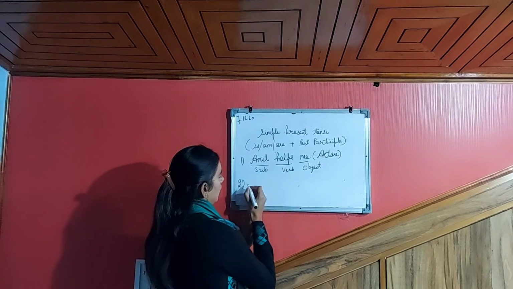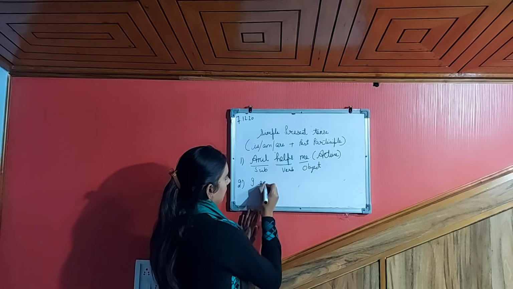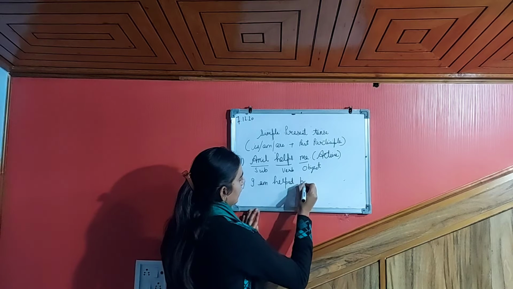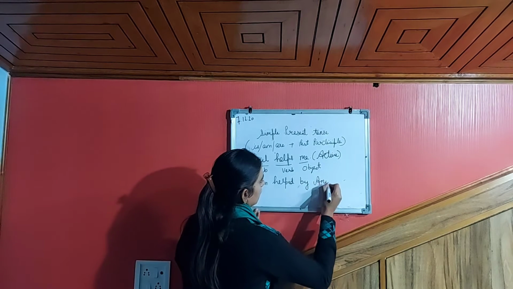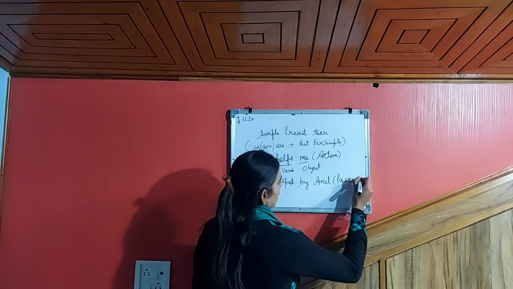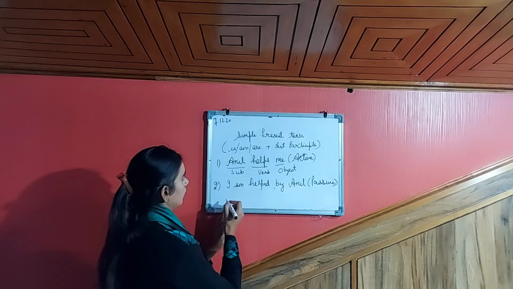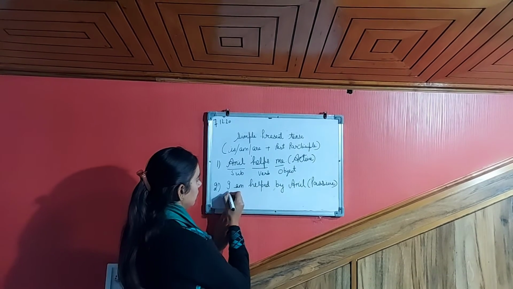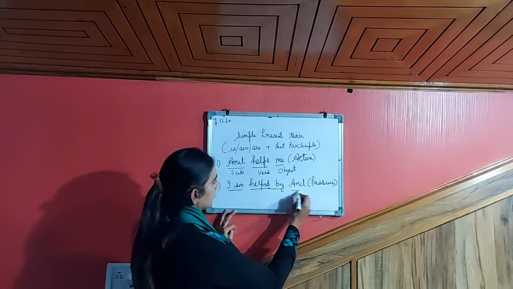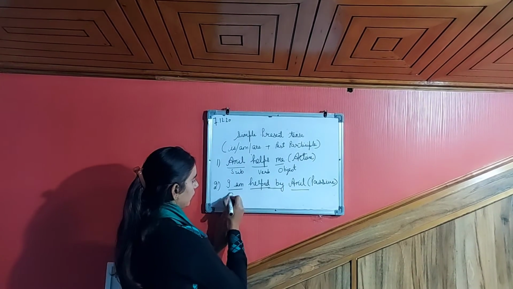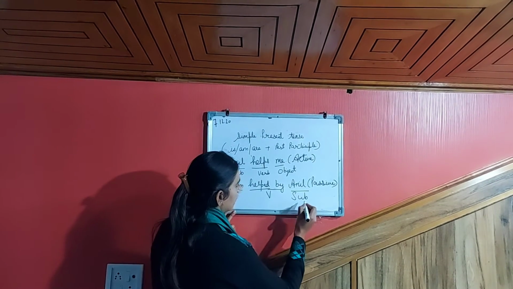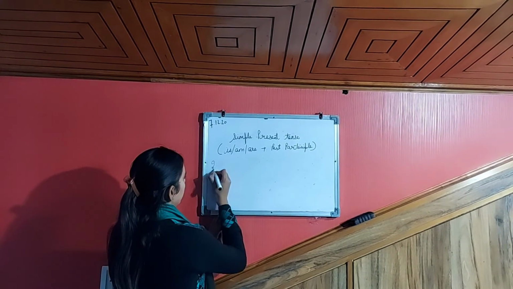So, I am helped by Anil. This will be in passive form. See, now me has become I am, helps has become helped by, and Anil. So now object has come first, verb is helped by, and subject has come at the last.